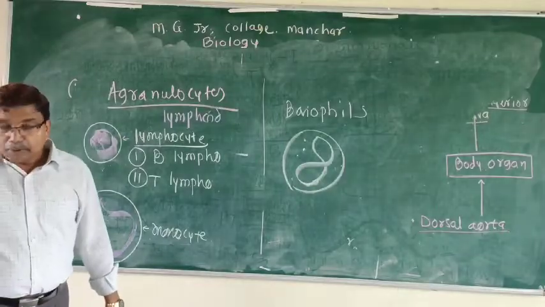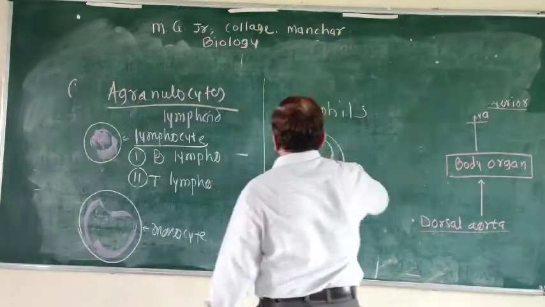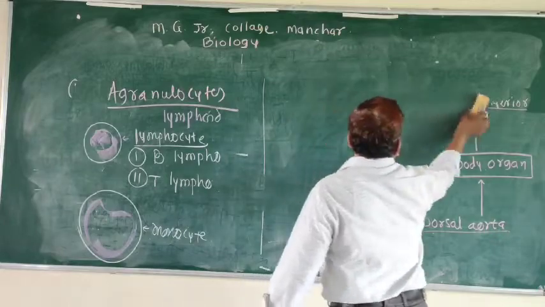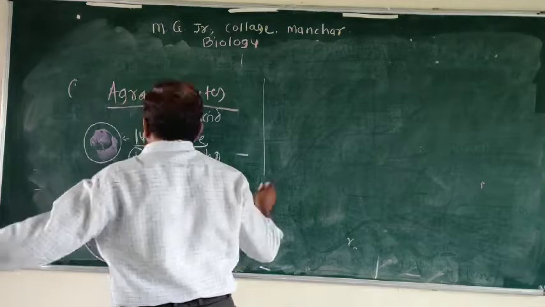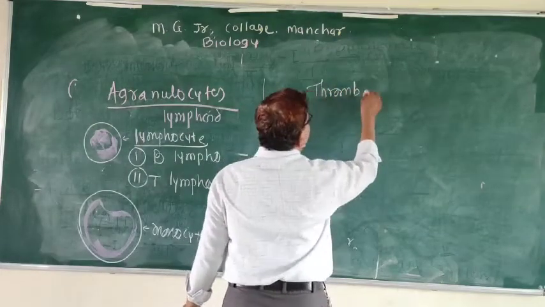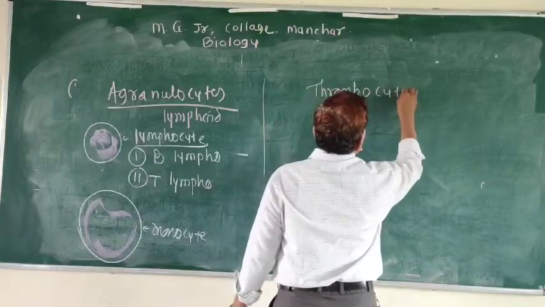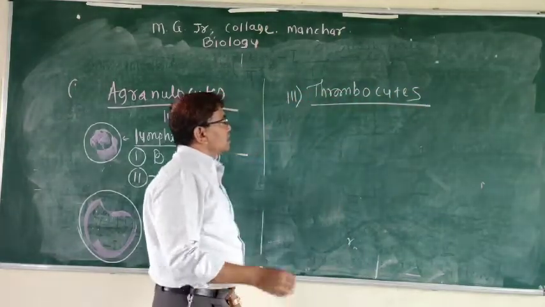And then last, about thrombocytes, the type of cell, thrombocytes. Another name is blood platelets.